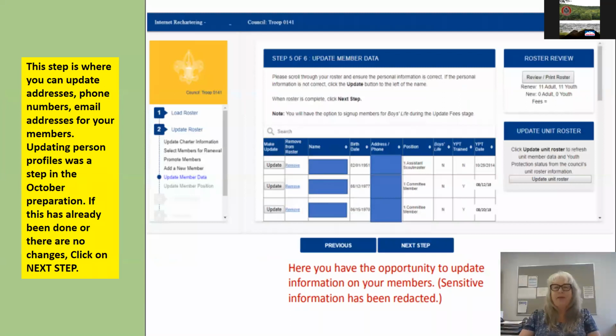On this step, you can update member data. Let's say a member gave you a new phone number, a new email address, or maybe they moved and gave you their new address. You can click on Update next to their name and change that information for them. Click on Next Step.